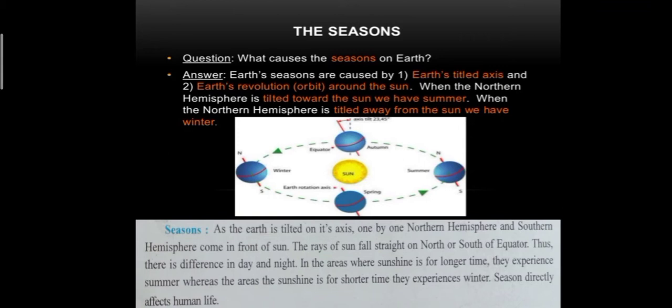Because the earth revolves around the sun, during December, the northern hemisphere is pointed away from the sun. So, during this time, the amount of light will be comparatively less and the days will be shorter than 12 hours. There will be more darkness in the northern hemisphere, meaning the nights will be longer than 12 hours, so it will be winter time in the northern hemisphere.